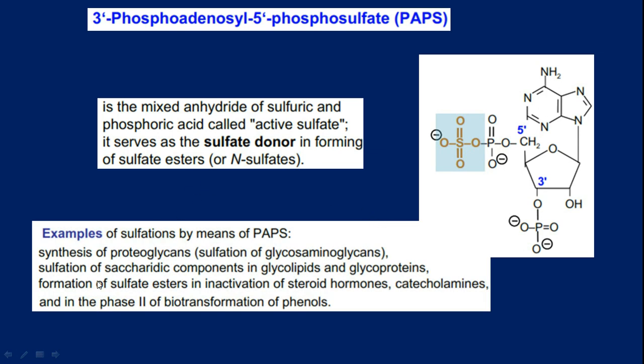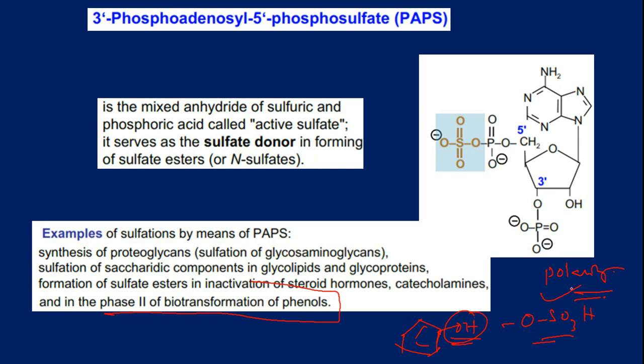For example, sulfation in phase 2 biochemical reactions. In phase 2 biotransformation reactions of phenols, we have a hydroxy group on a benzene ring. The hydroxy group can be transformed to OSO3H, so that it enhances polarity.